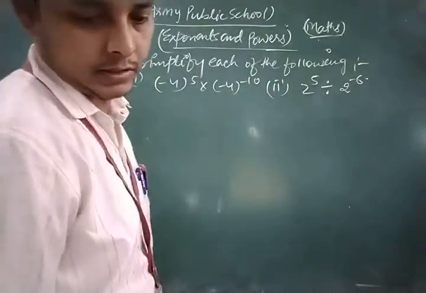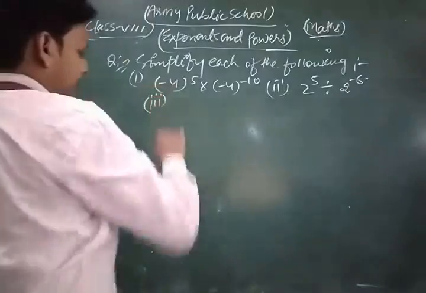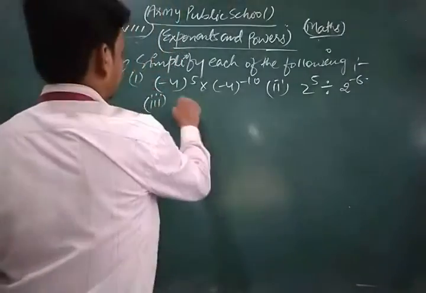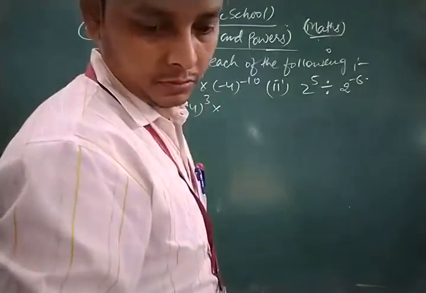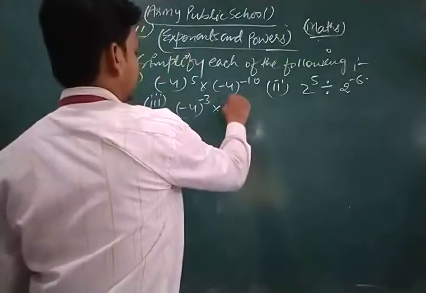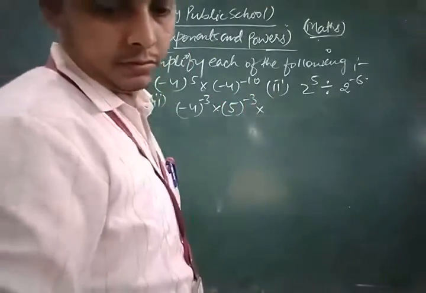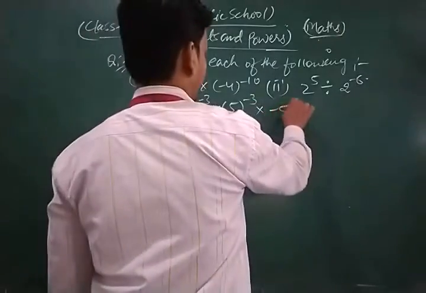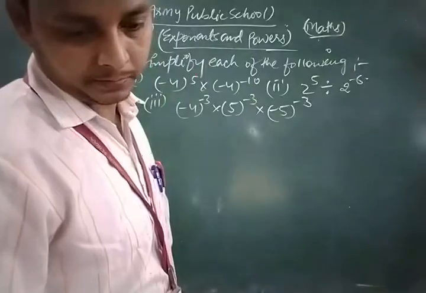Next, third part of this question, minus 4 to the power 3 into minus 3 into 5 to the power minus 3 into minus 5 to the power minus 3. Okay.